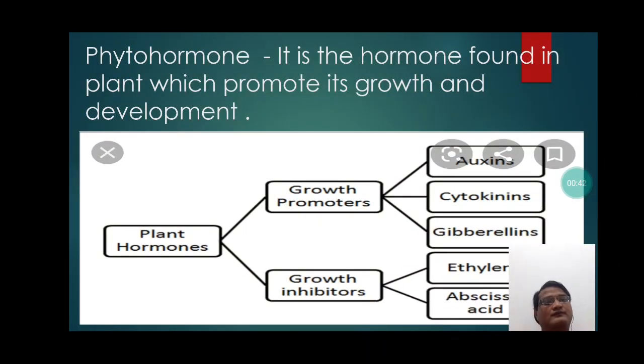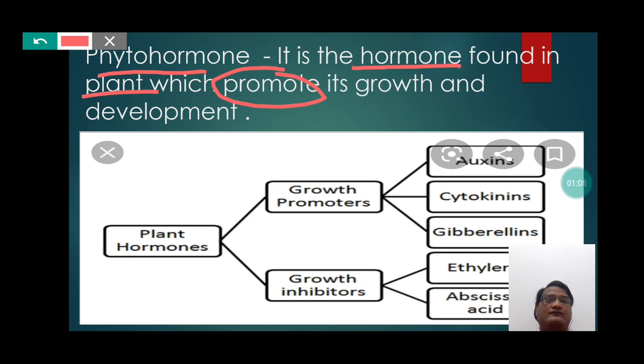So students, a phytohormone actually is a specific hormone which is found in plants, and the main function of which is to promote, that is, increase the growth and development. So students, we can say that phytohormones contribute to the development and growth of plants.